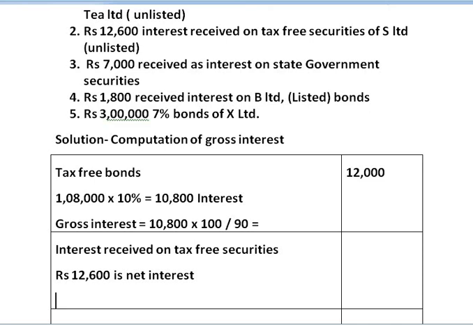Next, we have to compute gross interest for the same, and gross interest is computed as the amount of net interest, that is 12,600, into 100 divided by 90. 12,600 into 100 upon 90, we get the amount 14,000.